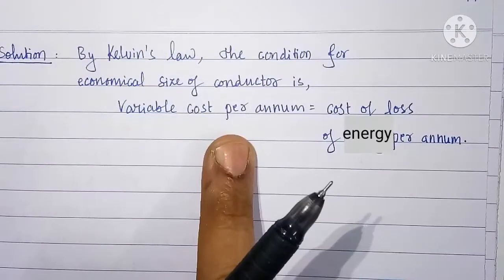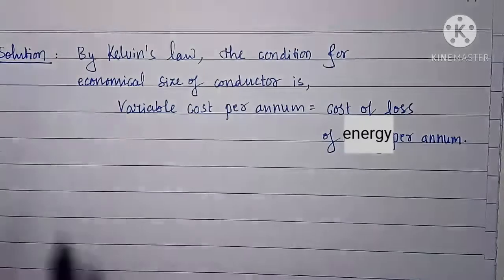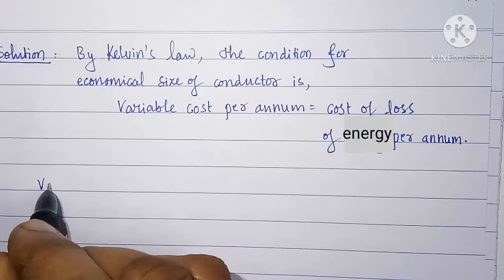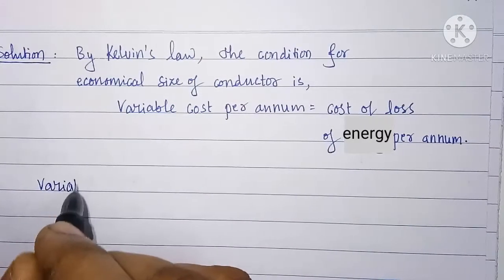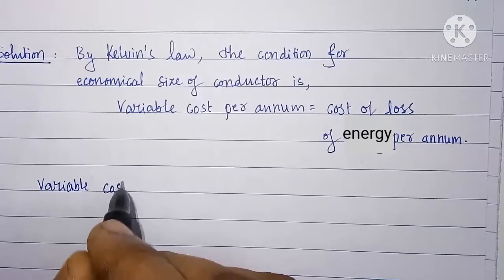So first we will calculate variable cost per annum.